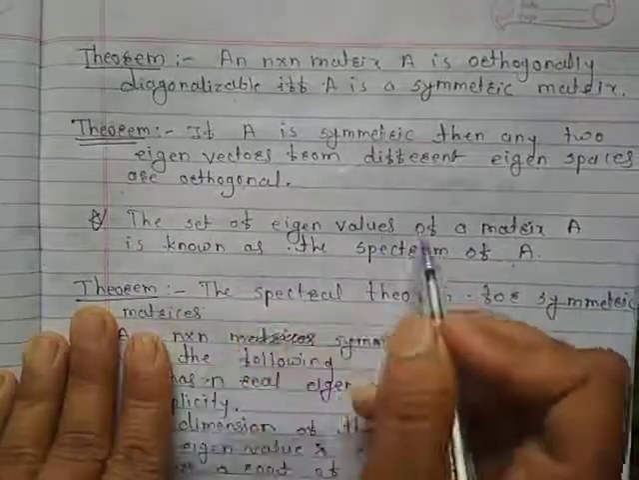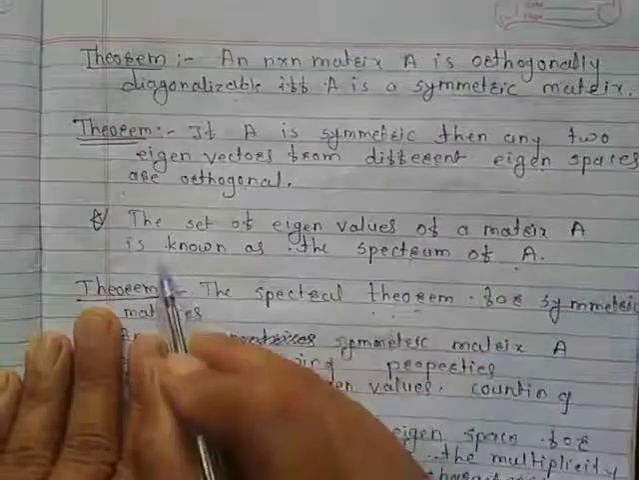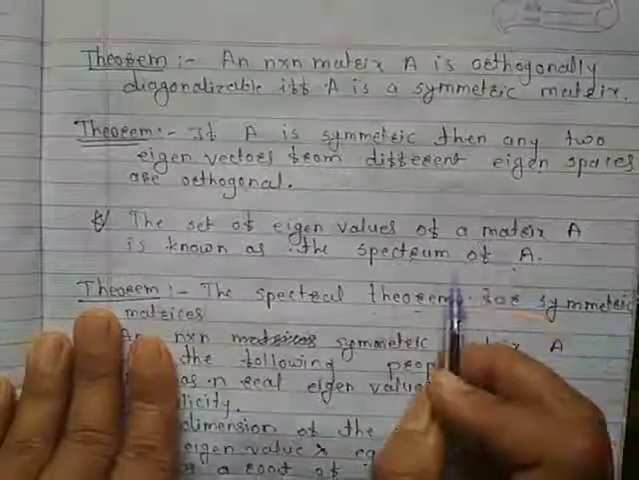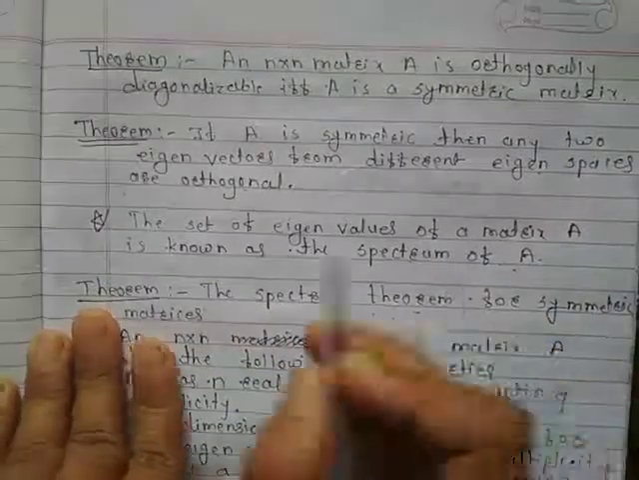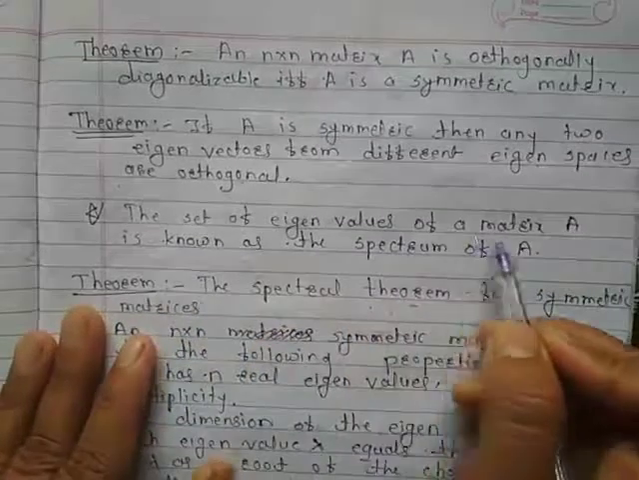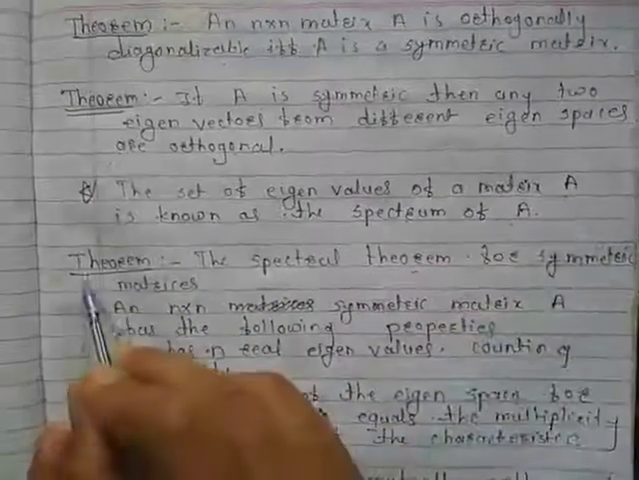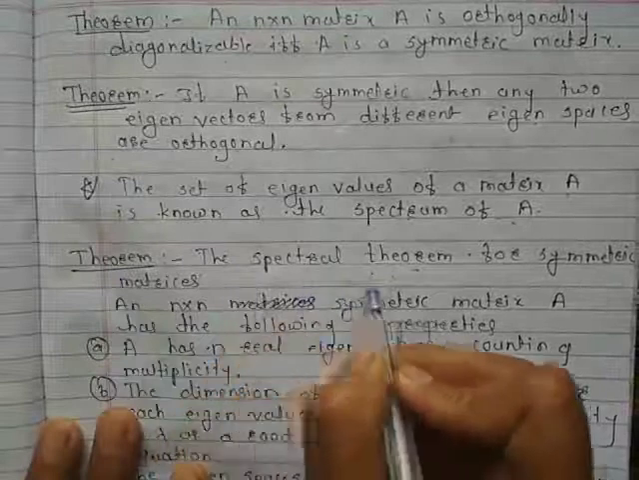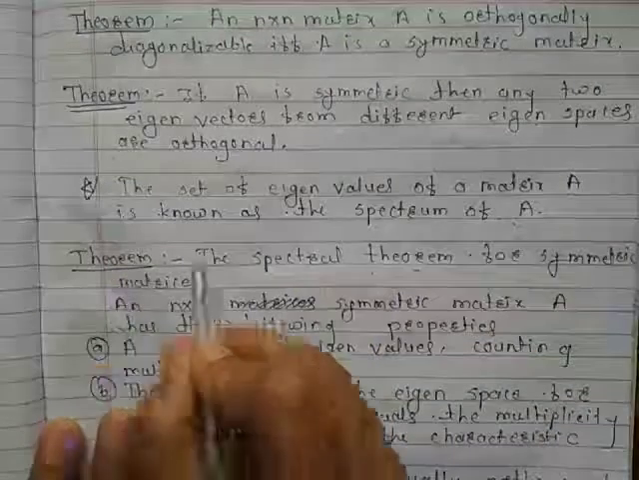Next, the definition of the spectrum of A. The set of eigenvalues of matrix A is known as the spectrum of A. Spectrum of A means it is the set of all eigenvalues of matrix A. Let us see the next theorem, the spectral theorem for symmetric matrices.